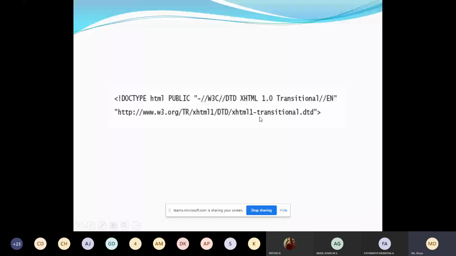So this is one advantage we have in HTML5. We need not write this entire line. This is the syntax of doctype in an XHTML document. This is only for your reference, so we are not using it in HTML5. This is about XHTML. So, moving on to the next topic.